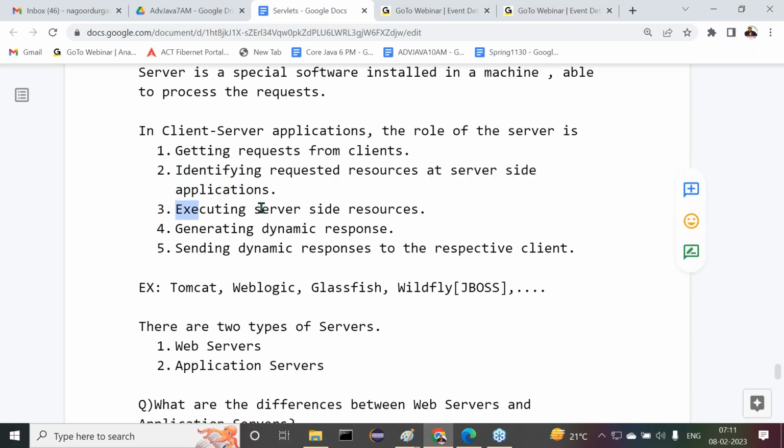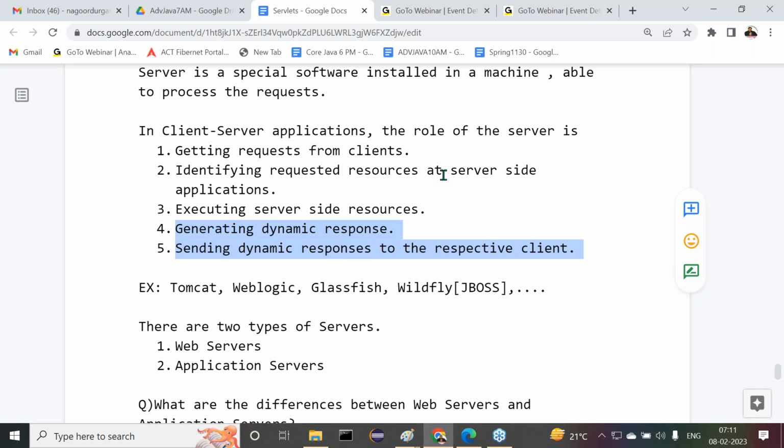Executing the server side resource, for example, some registration servlet. By the execution of that registration servlet, response has to be generated. Taking that response and dispatching it to the respective client. Generating dynamic response and dispatching it to the respective client. That's it. This is the overall responsibility of the server. Got it or not?